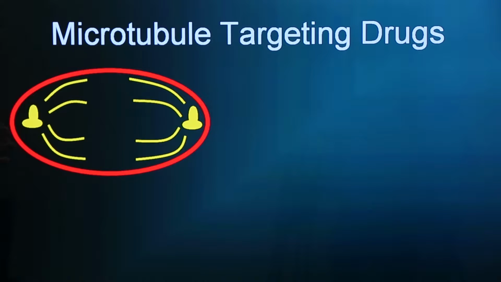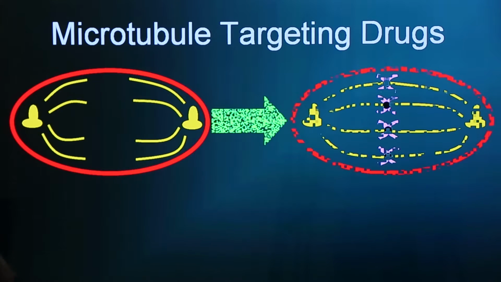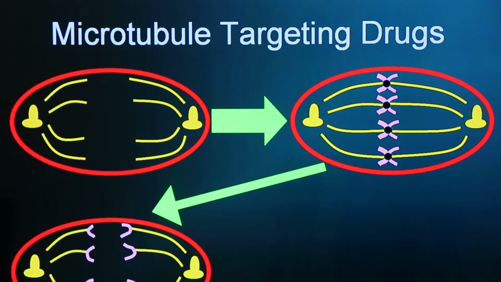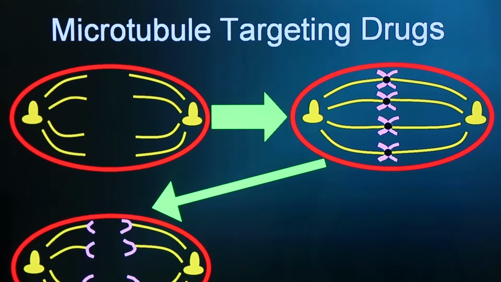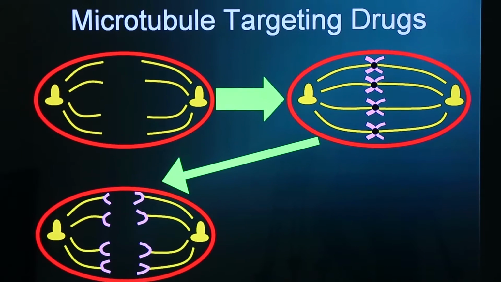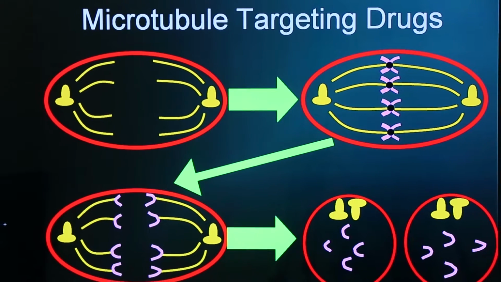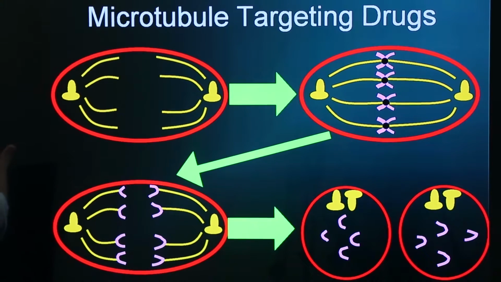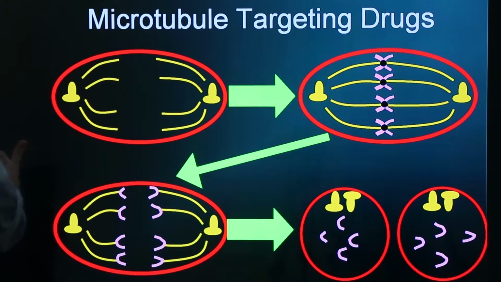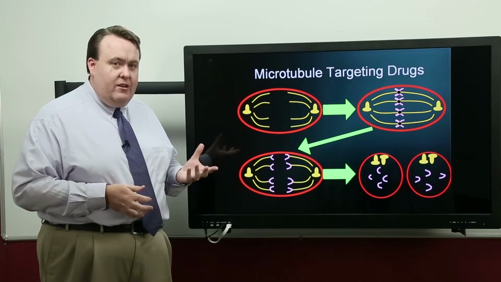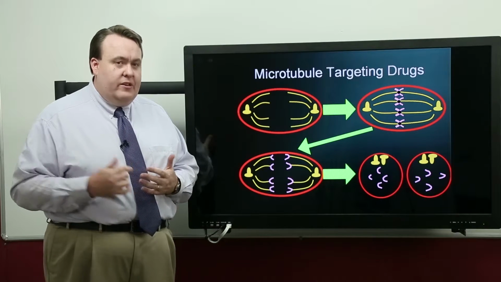And so here you see a visual representation of what may be prophase. The replicated chromosomes in metaphase are lined up down the middle. And then in anaphase, the microtubules that are making up the spindle fibers shorten and pull apart the replicated chromosomes. Once they're separated, the spindle fibers are no longer needed and the cell dissolves them or gets rid of them. So looking at this process, there's actually a couple of different places where our drugs can interfere.